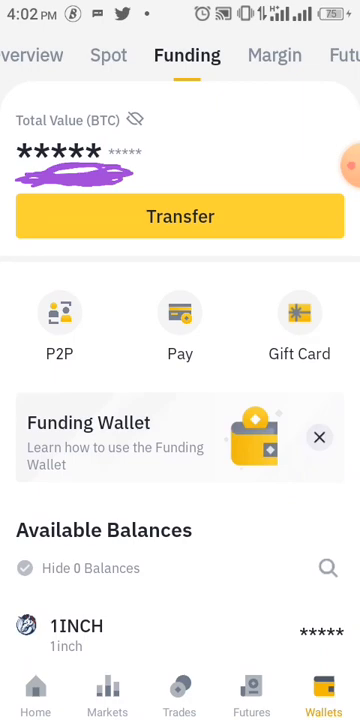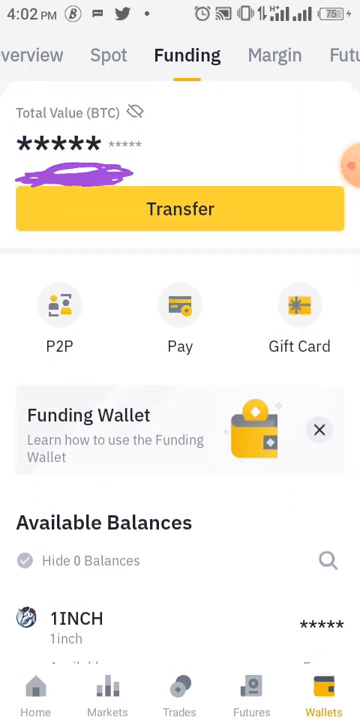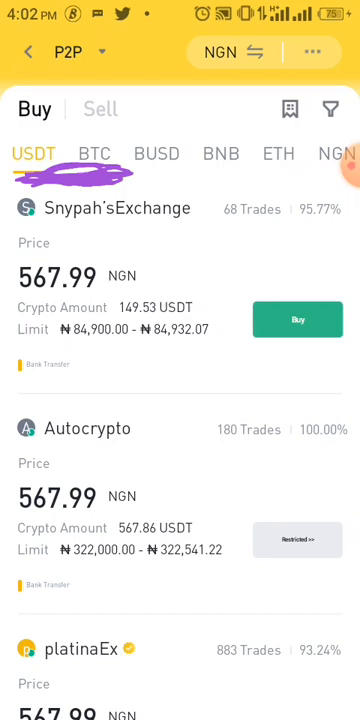Now, I will explain funding for you. Funding means you want to fund your wallet. You want to add money to it. Remember, you cannot use card. What you can use as a Nigerian is P2P. If you go to funding, you see P2P, you see pay, you see gift card. You cannot make use of pay. All you can make use of is P2P. Click on P2P, and it will take you here.